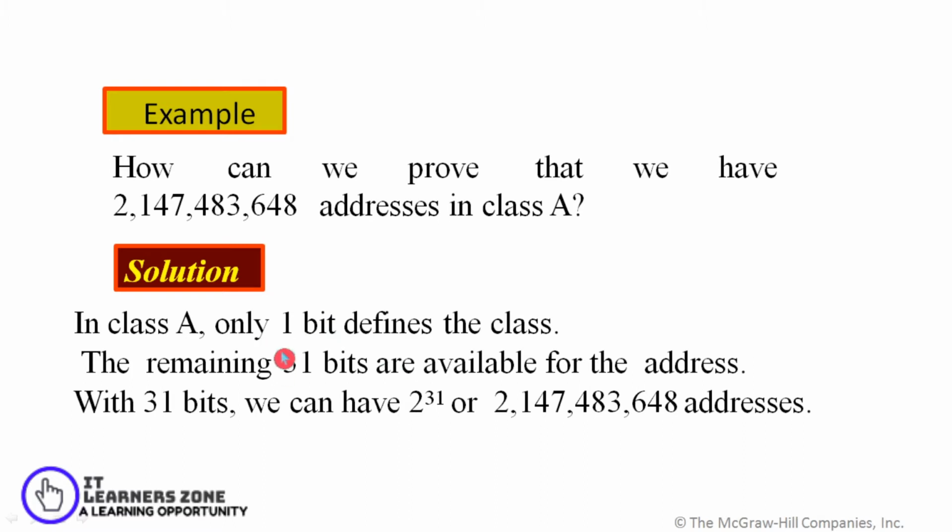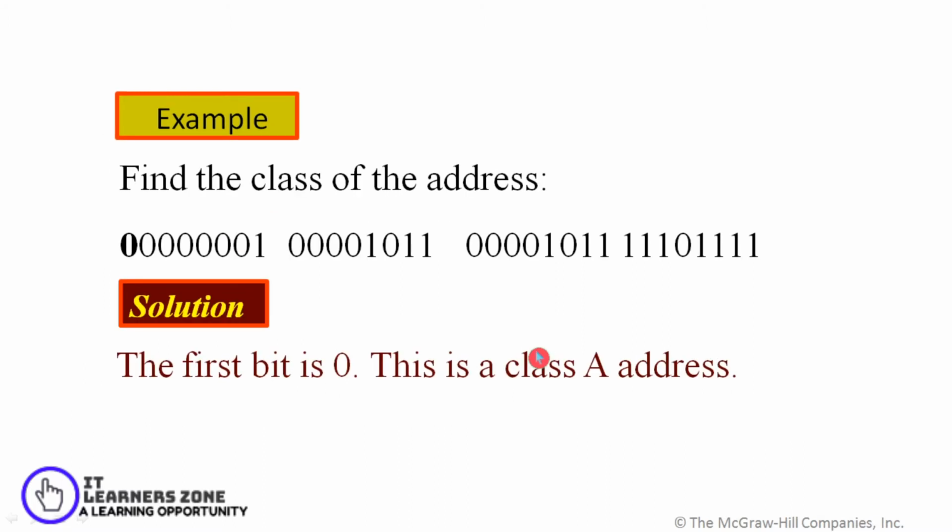So out of the 32-bit address, there are 31 bits available for the address. With 31 bits we can have 2 raised to 31 different addresses. When we calculate 2 raised to 31, it gives the total number of addresses that can be used in class A, which is 2147483648.